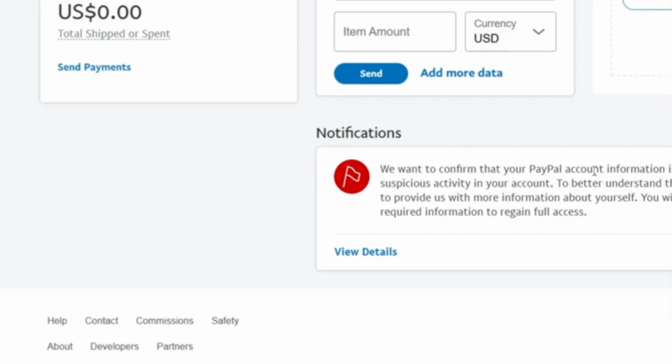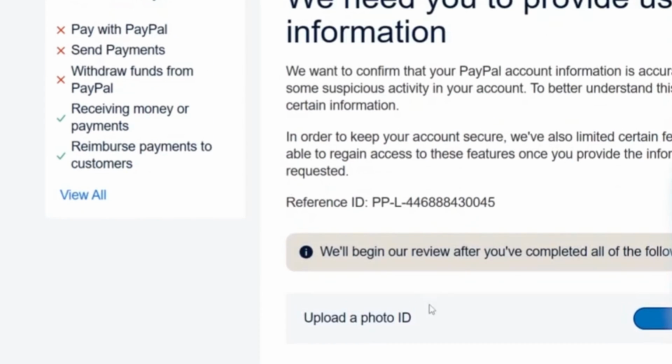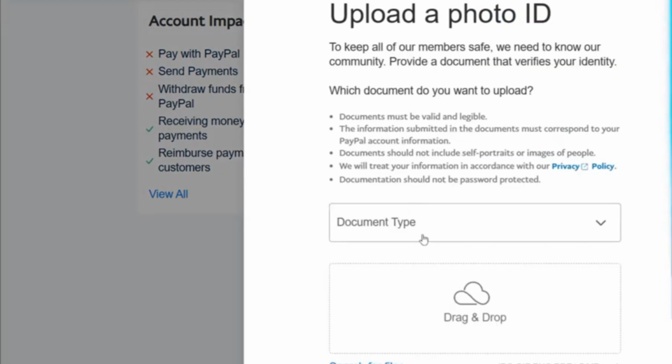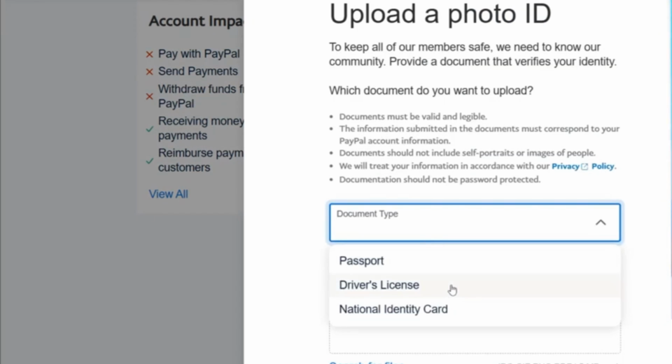And just like you can see here, although this is not my own personal account, the particular account I'm creating now, my own is limitless, I'm not facing the challenge, but you might face the challenge just like it is displayed on this particular screen right now. So all you have to do is to just click on the error message and proceed to provide your ID by uploading it. In most cases, it doesn't take up to 10 minutes and everything will be settled. And just like that, the limit and the ban will definitely be lifted.